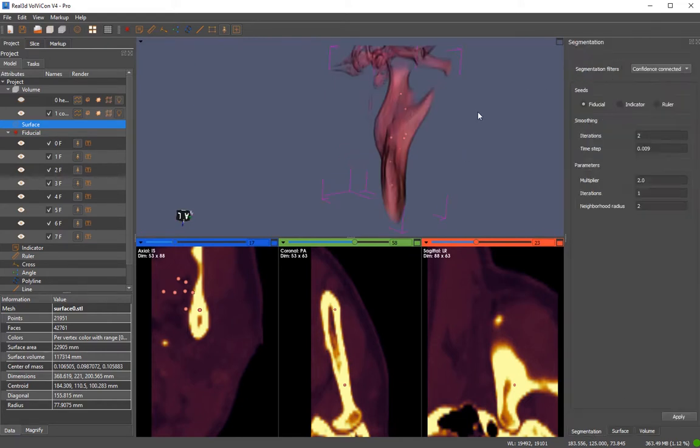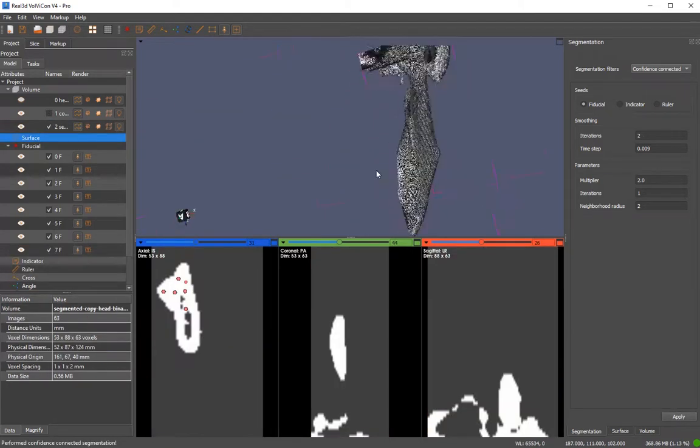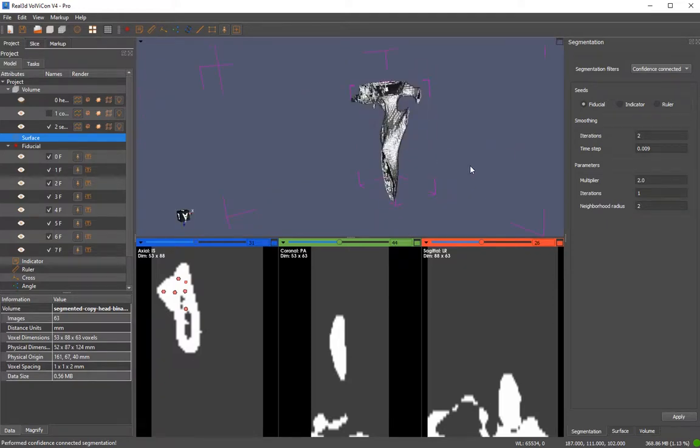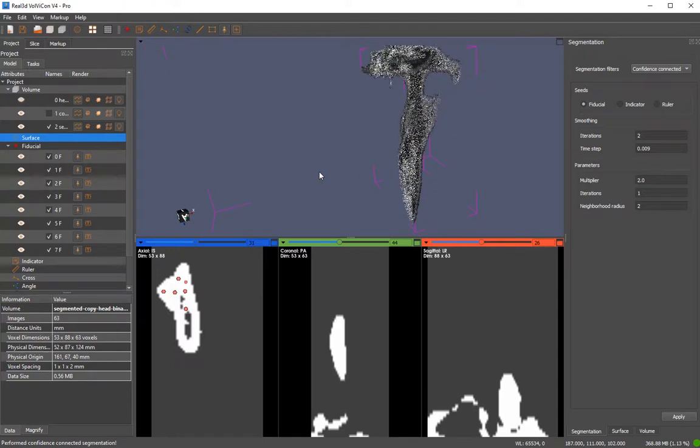So let's go to here and adjust some parameters. So these parameters look okay to me. Press apply. Okay, you see we have this segmented bone part using these parameters.